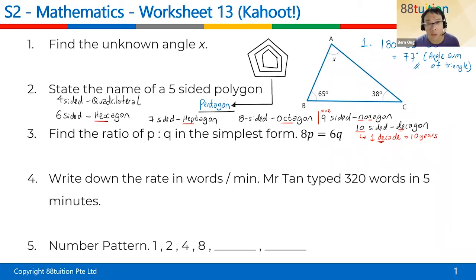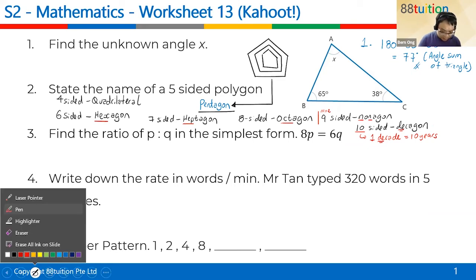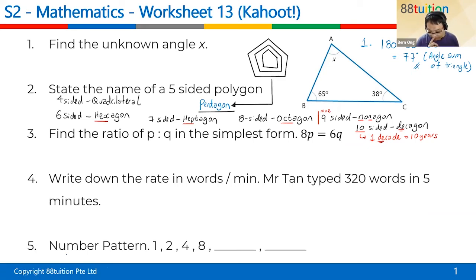Okay. Again, all these are revision for your Sec 1. Sometimes they will ask, so it is better for you to do some revision constantly, so that I can remind you. Question 3 is something important, which many of you got wrong, except I think Sherman got it right. Down here they say 8p is equal to 6q.